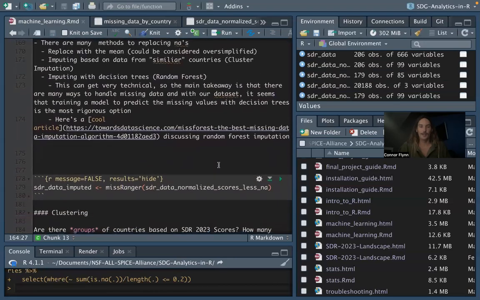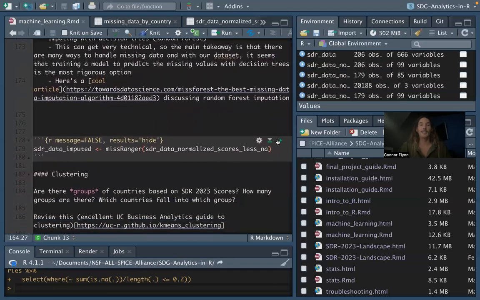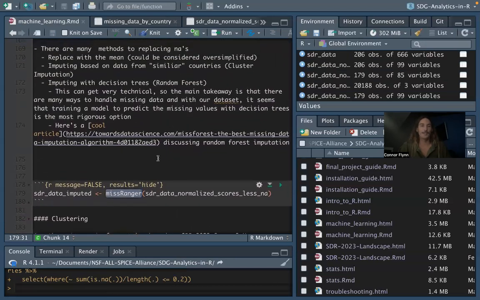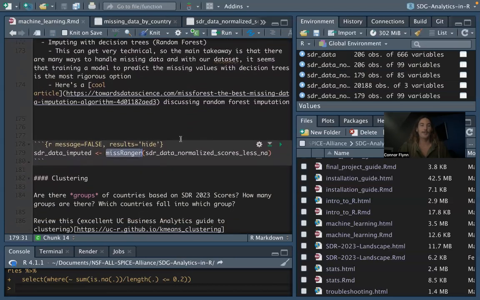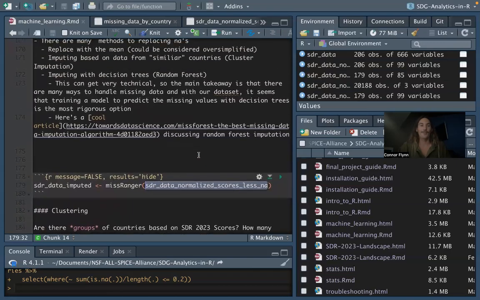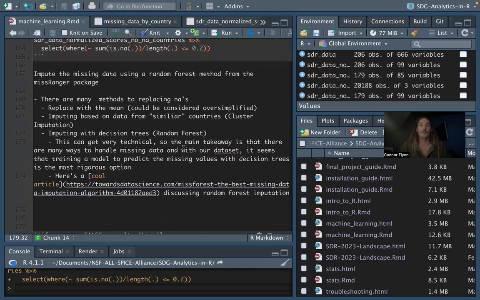Now that we dropped those variables that had lots of missing data and the countries that had completely missing data, we can impute with that missRanger function. So there's some documentation here on discussing random forest imputation if you're more interested in it. But we're going to impute that data or guess that data and name it SDR data imputed. So this data frame will have no missing data, and it will be generated from the SDR data normalized scores less than a data frame that we made once we dropped these columns that had more than 20% of the data missing.